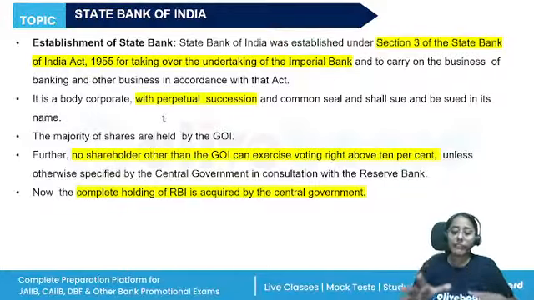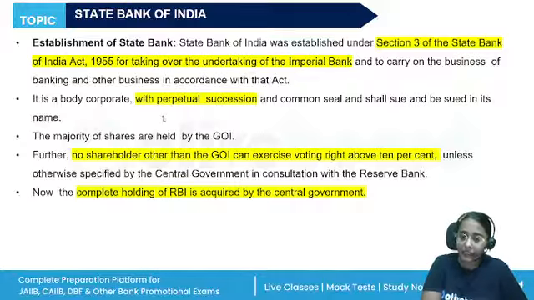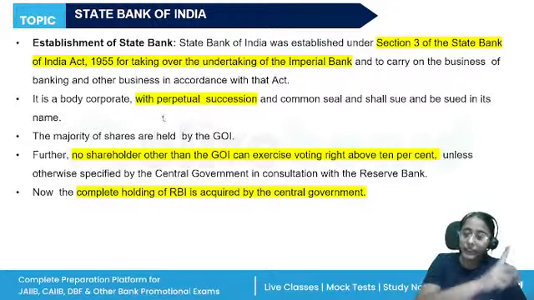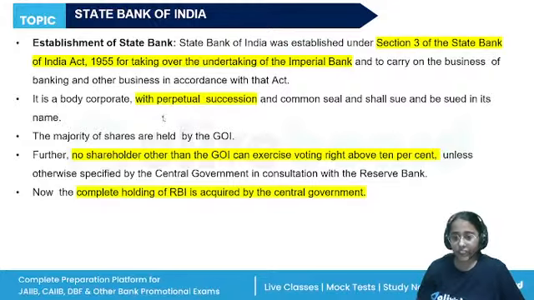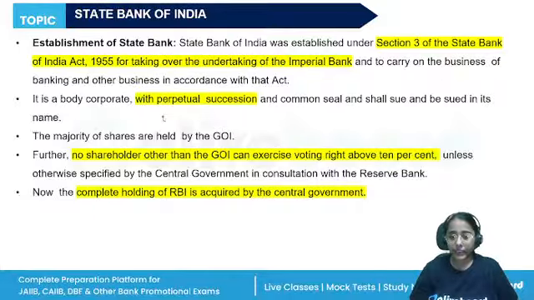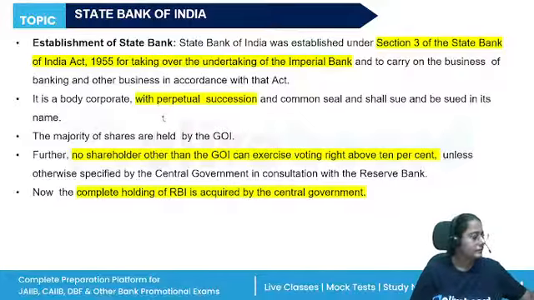So if any section of the Banking Regulation Act is contravened, if they are unable to produce any books which are required under the Banking Regulation Act, then the penalty will be according to the Banking Regulation Act. If the bank is contravening any provisions of the RBI Act, then the fine will be according to the RBI Act. So it depends on the offense that is carried out. All right? Okay.